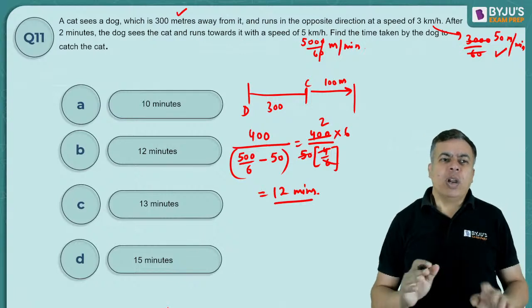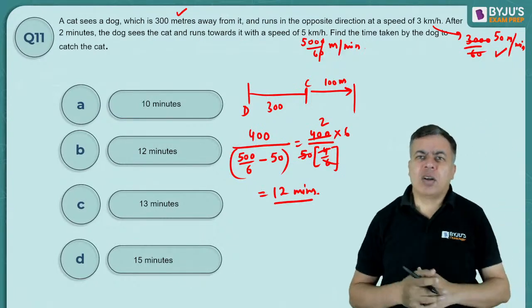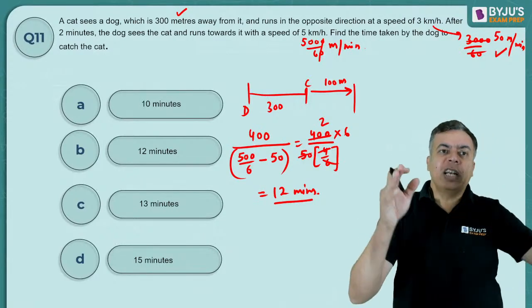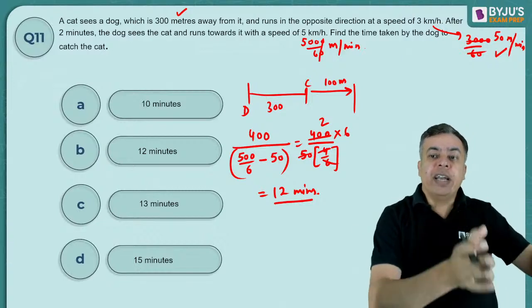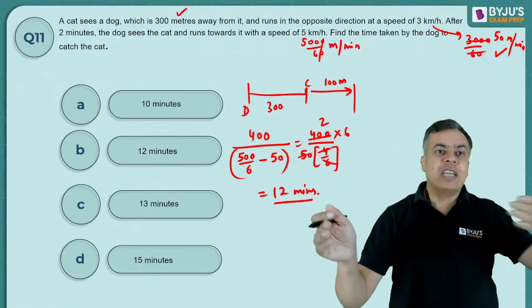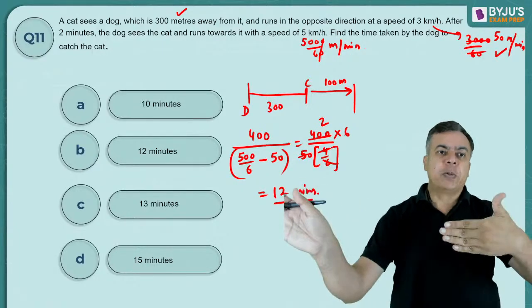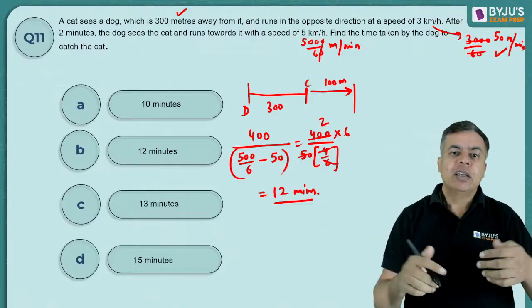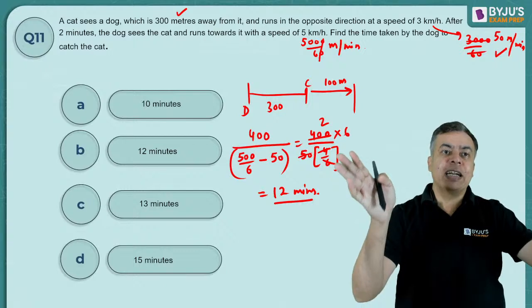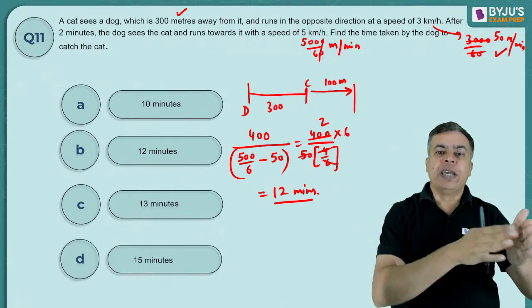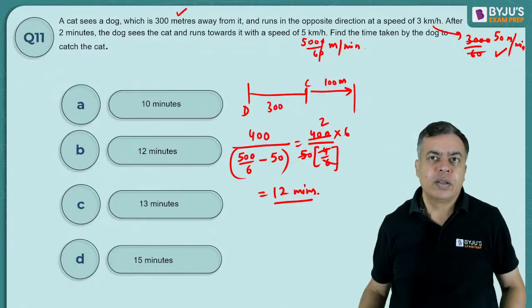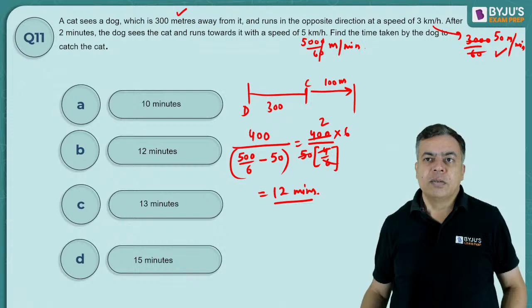You can do the calculation on your own, right? Calculation is not the issue. First thing is, initial distance was 300 meter. Then in 2 minutes, the cat traveled a certain distance. After 2 minutes, the dog started running. Now it will be a relative speed because both are running in the same direction. So relative speed will be a minus b, and the initial distance between them will be 300 plus 100. 100 is the distance traveled in 2 minutes by the cat. Right?